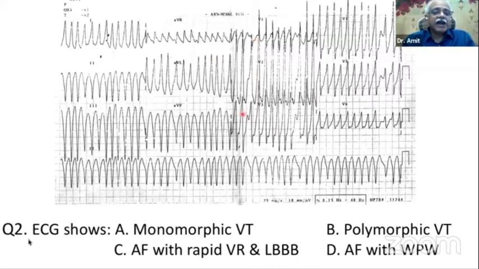And this is a very classic situation of an accessory pathway or pre-excitation, where leads 2, 3 and aVF show a negative QRS. The transition is happening from V1 to V2, telling you that this is a posteroseptal accessory pathway. It's a posteroseptal accessory pathway.